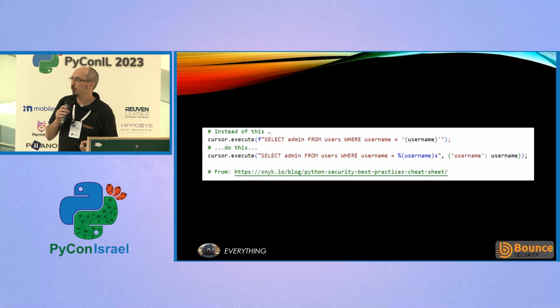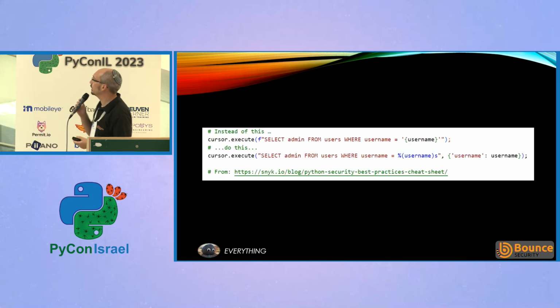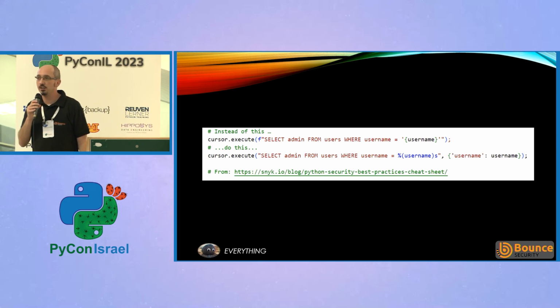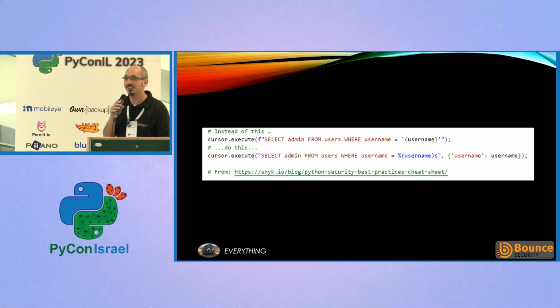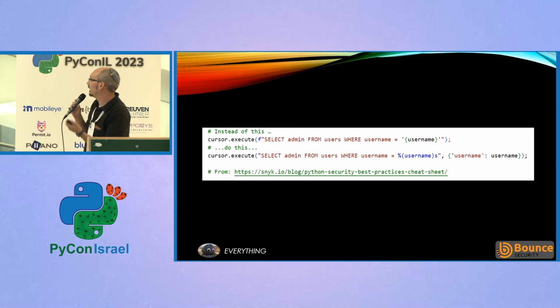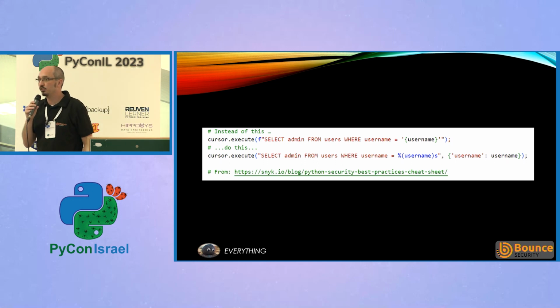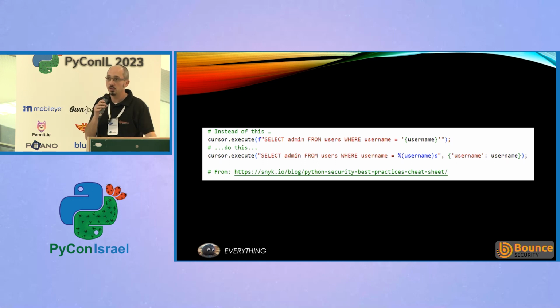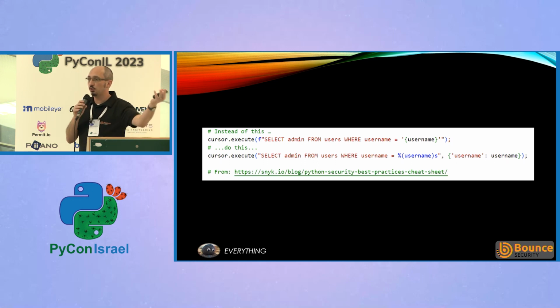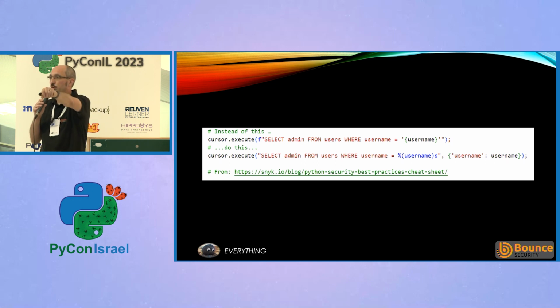So if we look at this example, if you can see the code, it's a little bit small, what vulnerability is in this first line of code here? You can stick up your hand if you've got any ideas, or you can just shout it out. SQL injection, nice, okay. So this first line has an SQL injection vulnerability. If someone can put some dangerous content into that username field, like including a single quote that's going to finish off that query and start off another query, it might end up doing something we didn't expect.